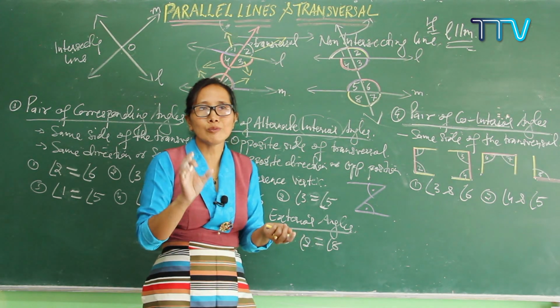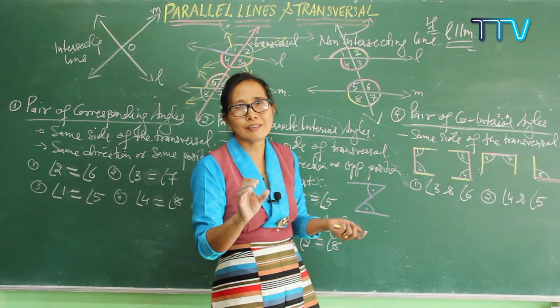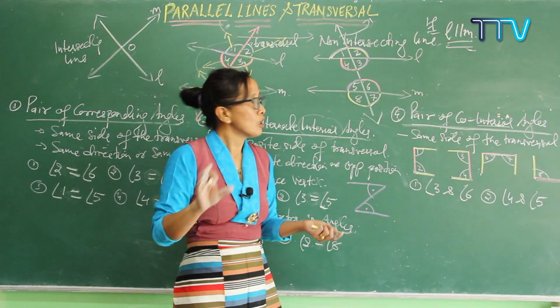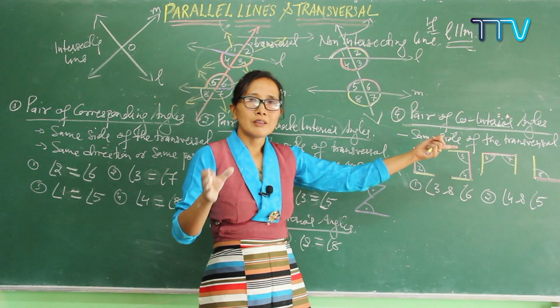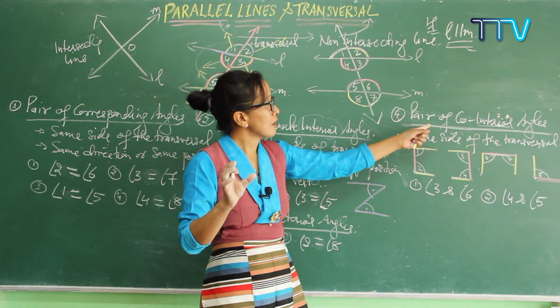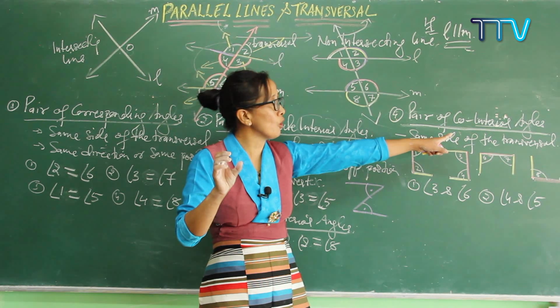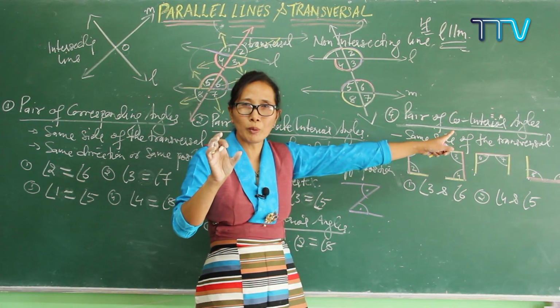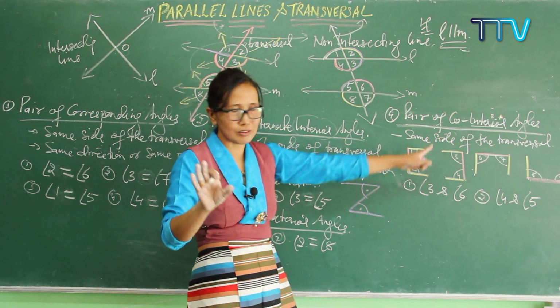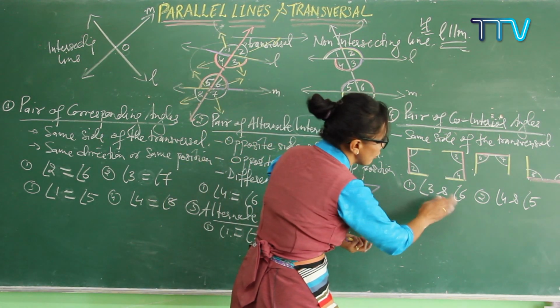Supplementary means when you add up two angles to get 180 degrees. Understood? So the pair of co-interior angles is always supplementary, which means the sum of the two co-interior angles is always 180 degrees.